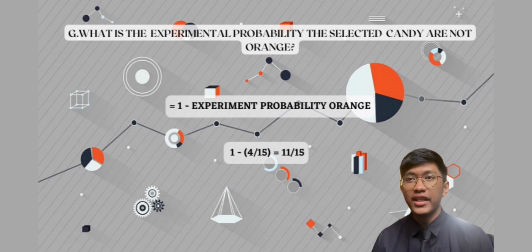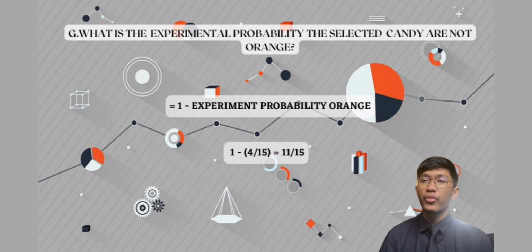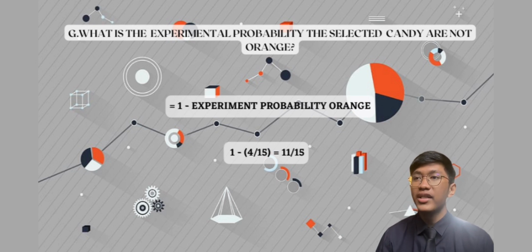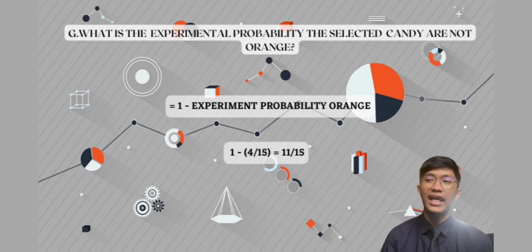For the last question, question G, what is the experimental probability the selected candy is not orange? For this question, we will use the formula 1 minus the experimental probability of orange. We will use 1 minus the experimental probability of orange because 1 is the maximum value of the probability. So the experimental probability of orange is 4 over 15. So we will take 1 minus 4 over 15 and we will get the answer 11 over 15.